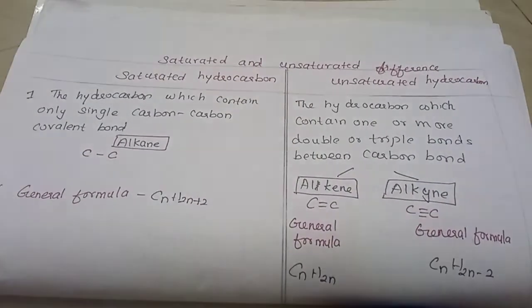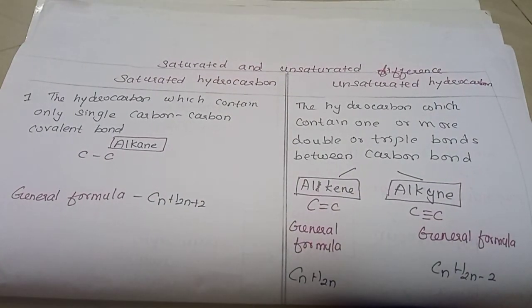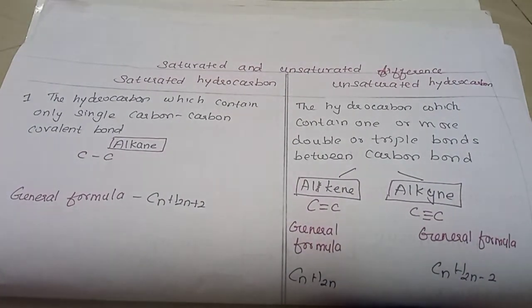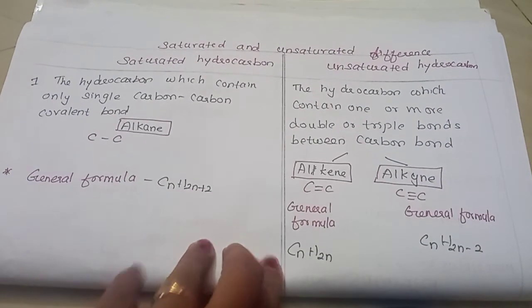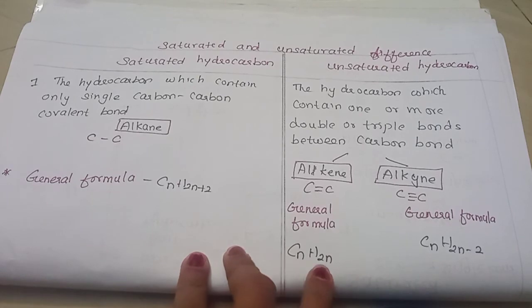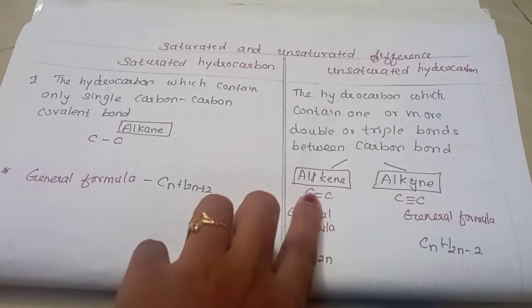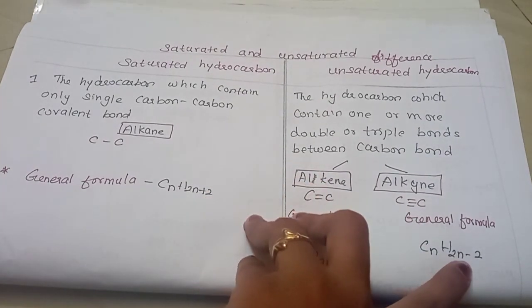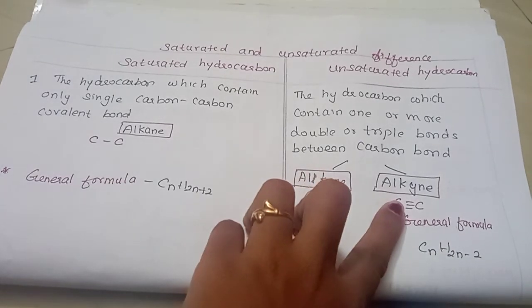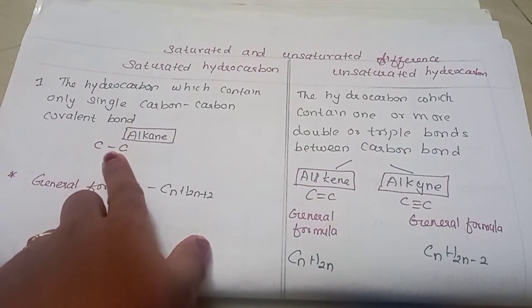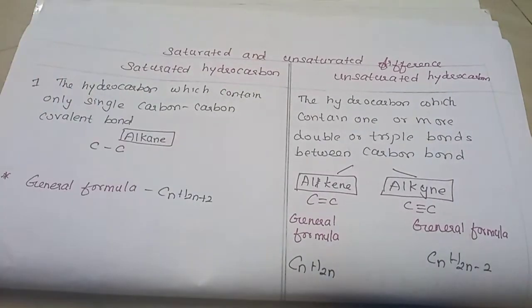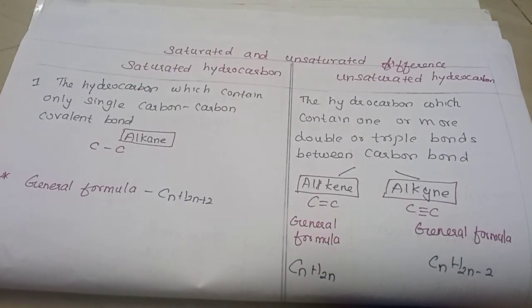And you can identify whether it is saturated or unsaturated by the general formula: CnH2n for the double bond and CnH2n minus 2 for the triple bond, and the single bond is for the saturated hydrocarbon.